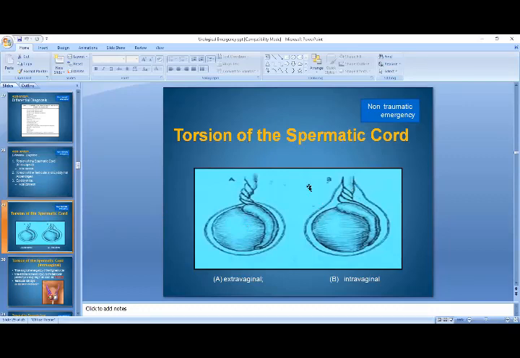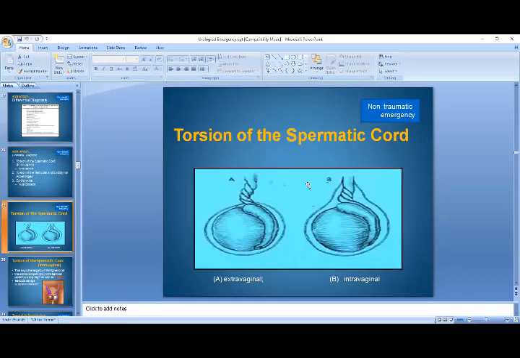Basically, the torsion of the spermatic cord is divided into two broad categories: intravaginal torsion and extravaginal torsion. Intravaginal torsion occurs inside the tunica vaginalis. As you already know, the tunica vaginalis has two layers, the visceral and parietal layers. If the torsion of the spermatic cord occurs inside the tunica vaginalis, it is called intravaginal torsion, whereas if the torsion occurs outside the tunica vaginalis, it is called extravaginal torsion.